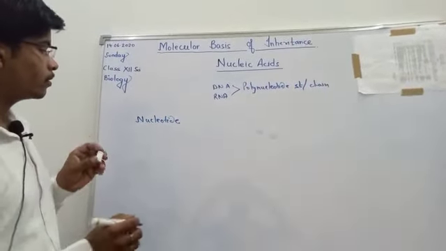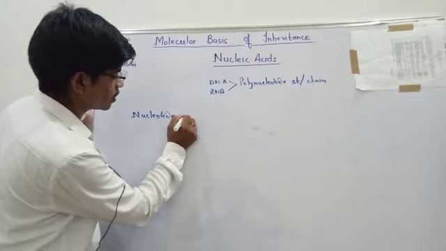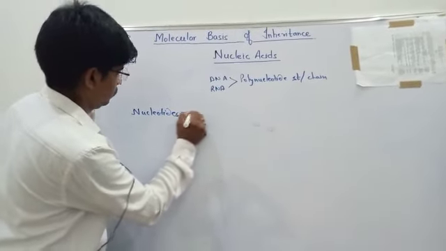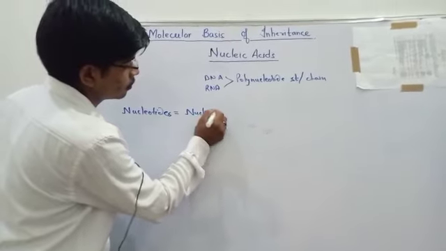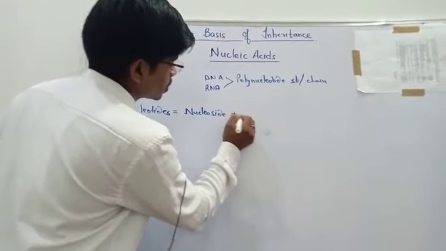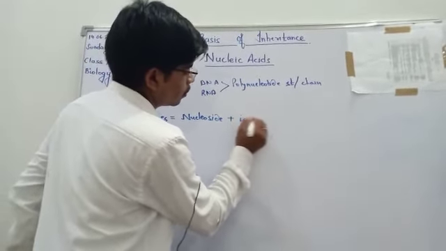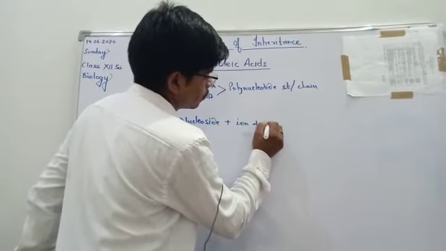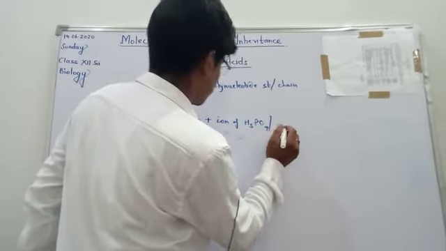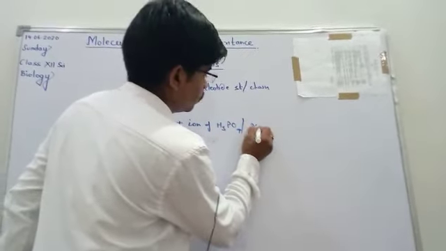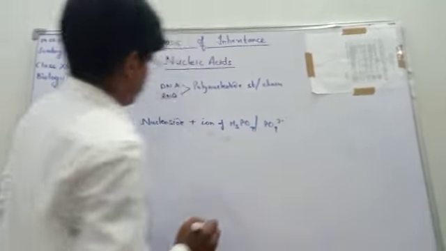Nucleotides comprise of nucleoside plus ion of phosphoric acid or PO4 3 minus.